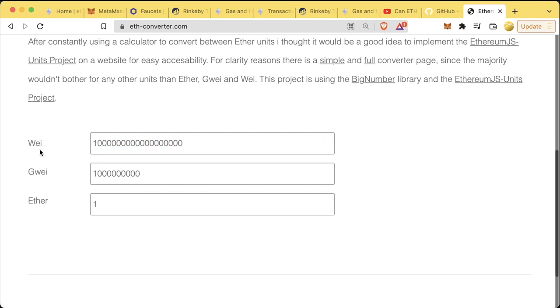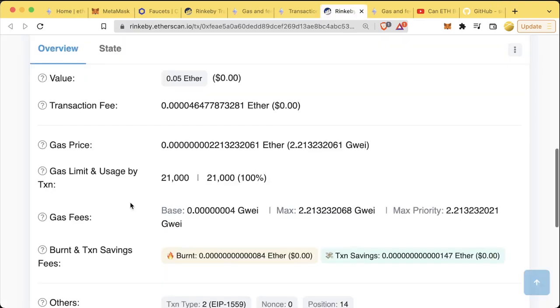These are just easier ways of referring to really, really small amounts of Ethereum. So if we look at our gas fees, we see that the base fee is 0.00000004 GWEI. And this obviously would be an even smaller number if this was in units of WEI.